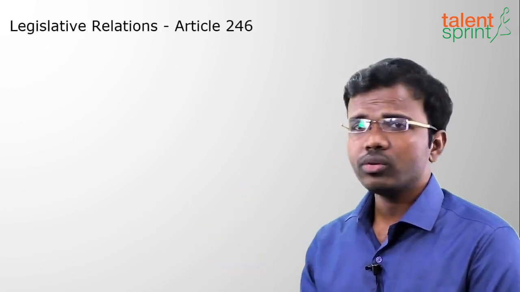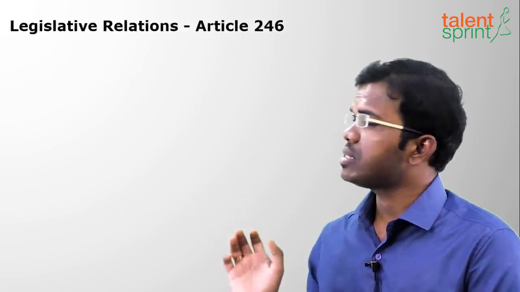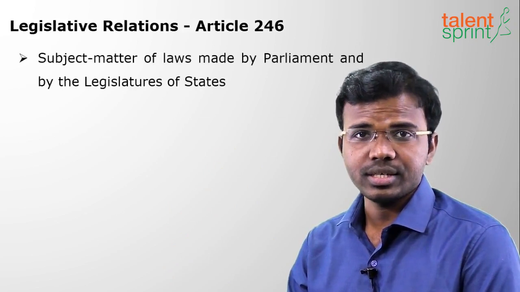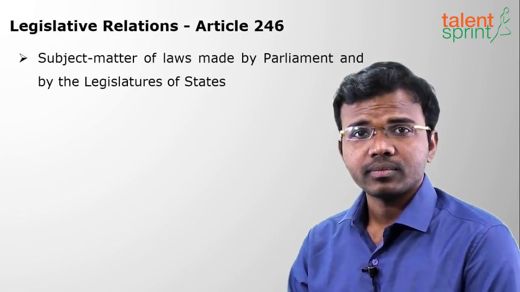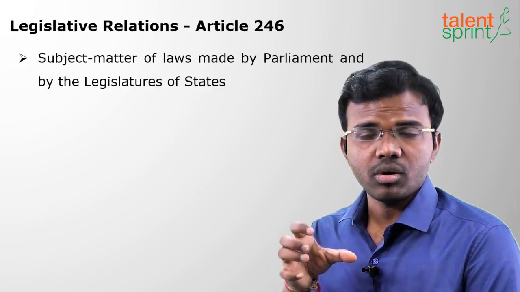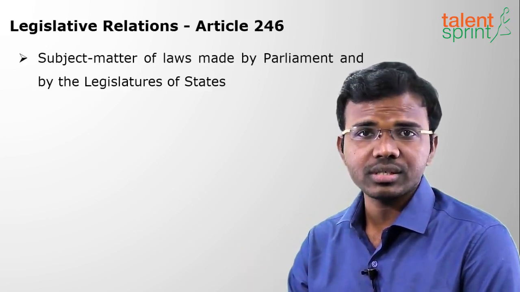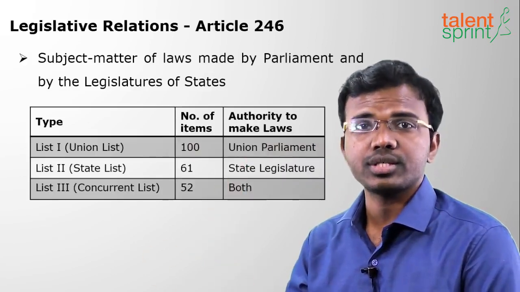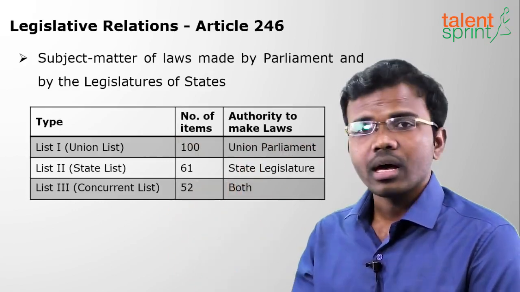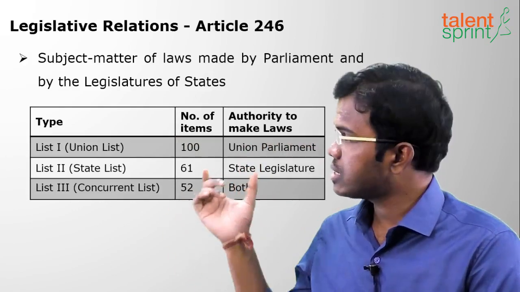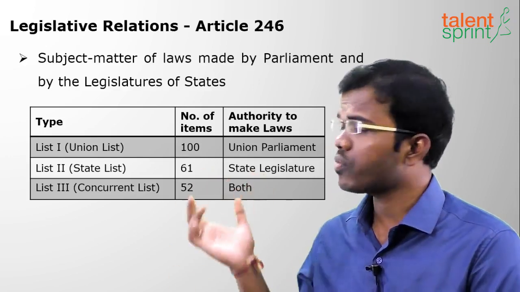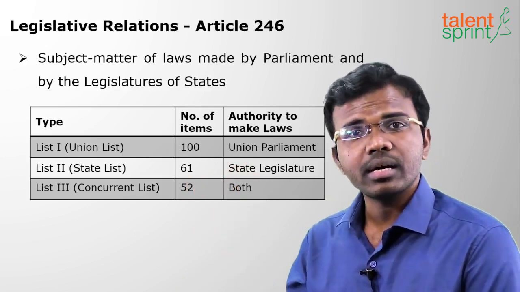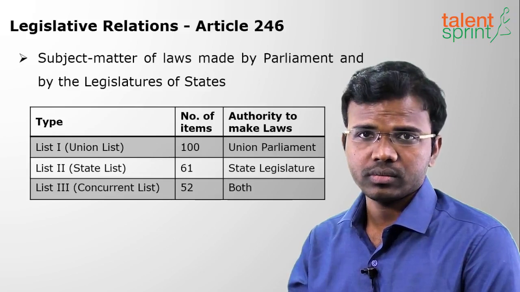Moving to the next article, that is Article 246. So what does it say? Subject matter of laws made by the Parliament and state legislatures. It means on which subjects the Parliament and the state legislatures can make laws. So we have three types of lists mentioned in the 7th Schedule of the Indian Constitution and also in Article 246. The first list is the Union List. It consists of 100 items. On those 100 items, the Union Parliament has exclusive power to make laws.